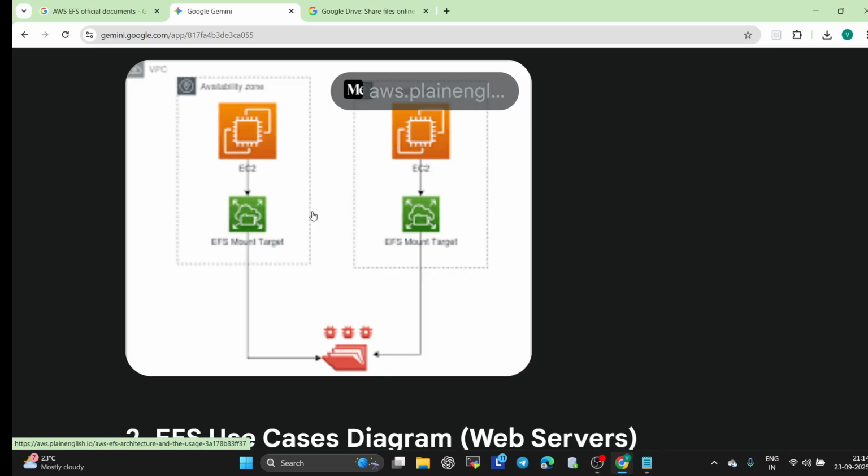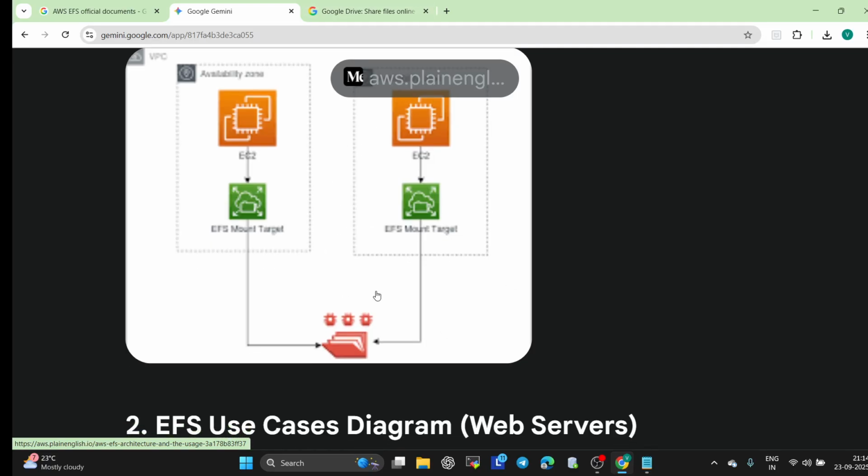Each mount target gives the EC2 instances in that AZ a network entry point to the EFS file system. Now the EC2 instances, this one and this one, in orange, are virtual servers running inside each availability zone. They access the same file system using the mount target. With the help of this EFS mount target, both EC2 instances are accessing the same EFS file system.